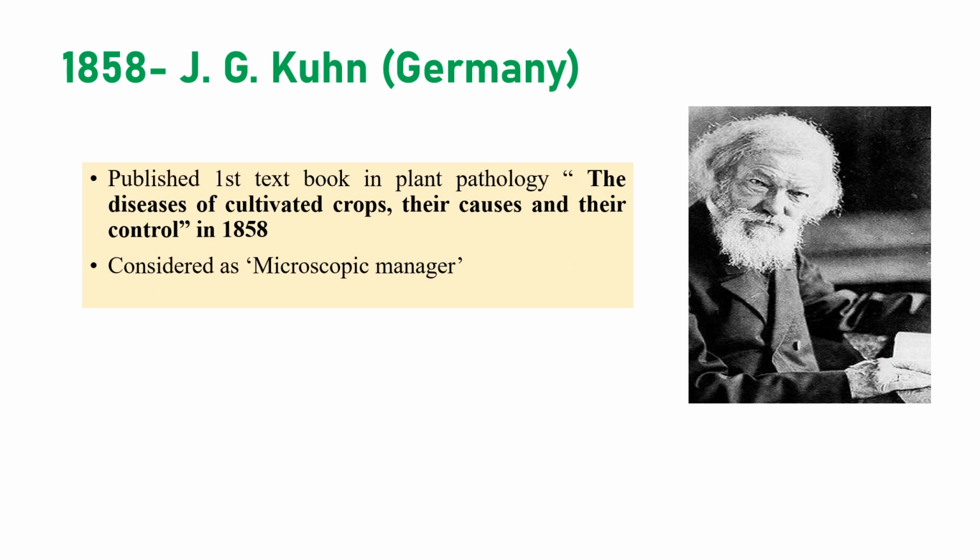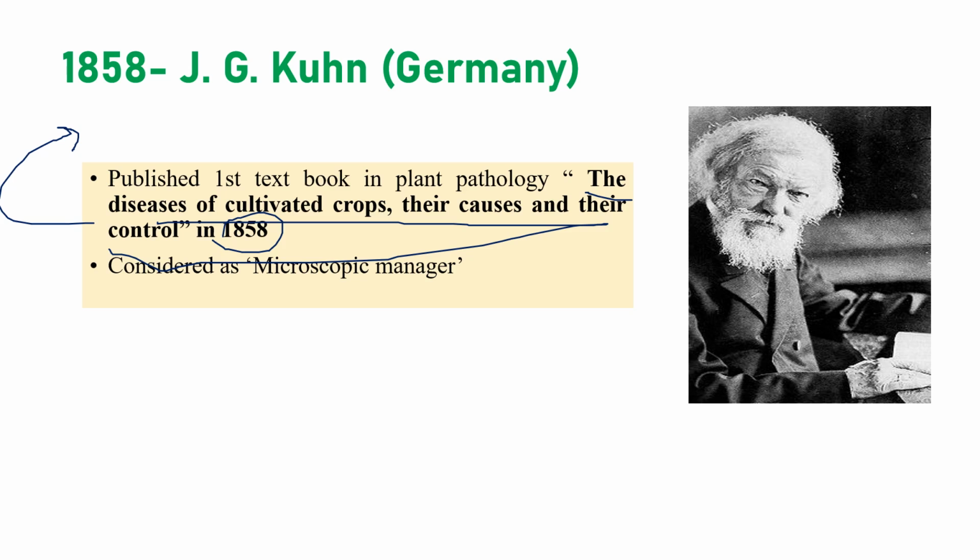And J.G. Kuhn, he is from Germany. He published the first textbook on plant pathology, that is, The Diseases of Cultivated Crops, Their Causes and Their Control, in 1858. This is a very, very important question. It's been many years that I have been reading this question: who wrote the first textbook in plant pathology, that is, the diseases of cultivated crops and their causes and their control, in 1858.